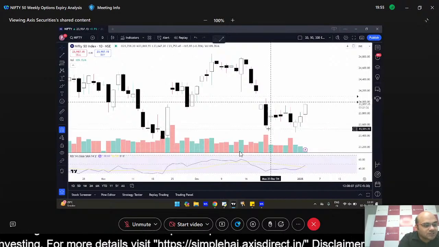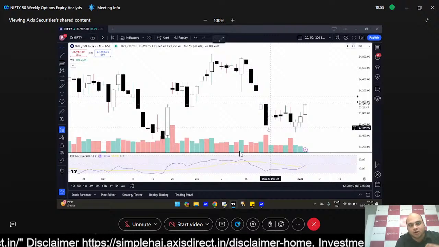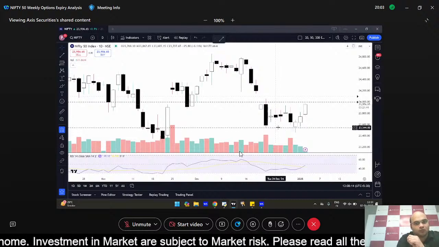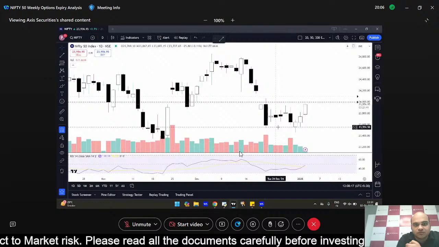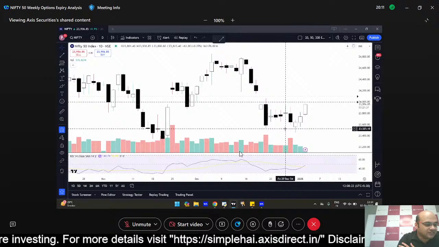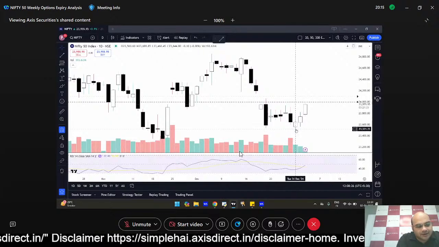So same way अगर समझिए सपोर्ट कहीं पे ब्रेक हो रहा है और if the bears are continuing to participate in the down move, then that is what we call as follow through. But if there is no continuation of the down move, the bears are either squaring off, the bulls are coming in, then there is no follow through. So basically 31st December को we did not see a follow through, and it has been a streak of 3 sessions of positive days.